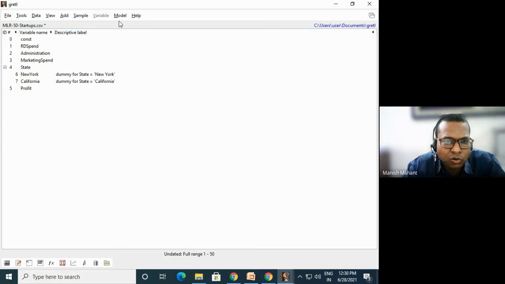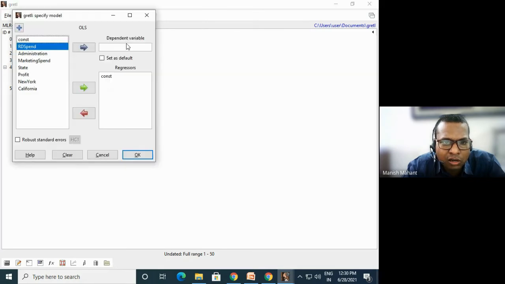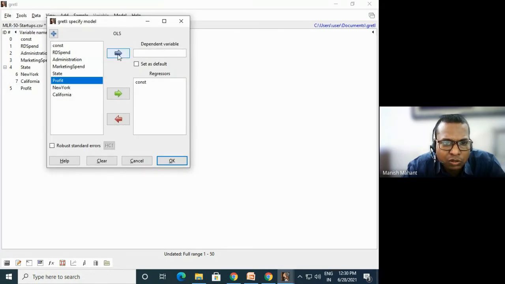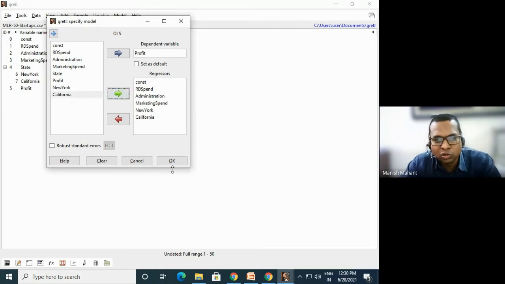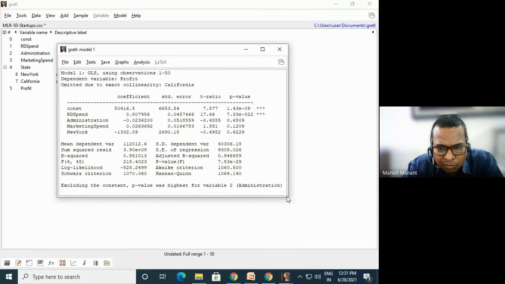So let's do the regression model. Go to Model, Ordinary Least Squares, put profit into the dependent variable, and put all the independent variables in the regression: R&D, administration, marketing spend. We will not put state, but we will put New York and California in the regression. By clicking OK, you get some statistics.